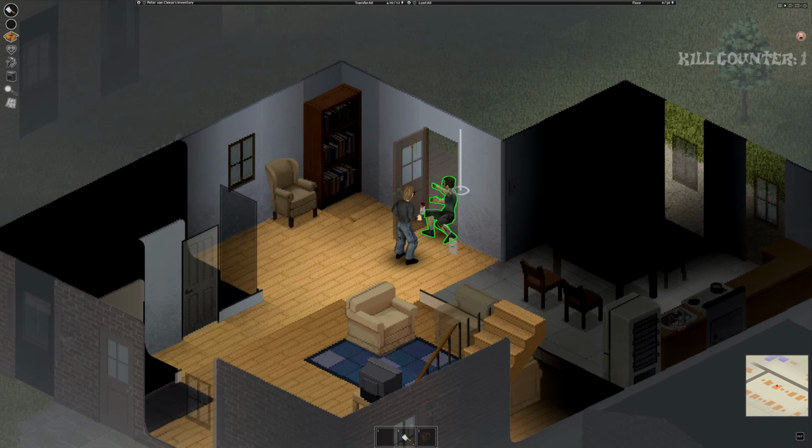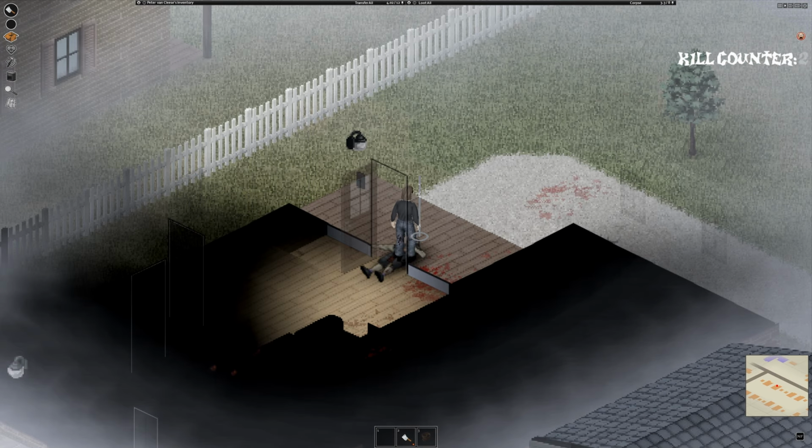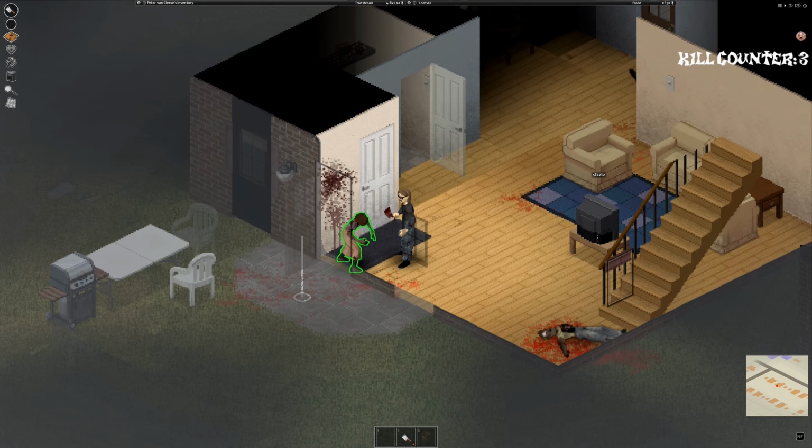While looting the building next to us, we're going to get our second kill. We're going to get our third kill. And we're going to get our fourth.